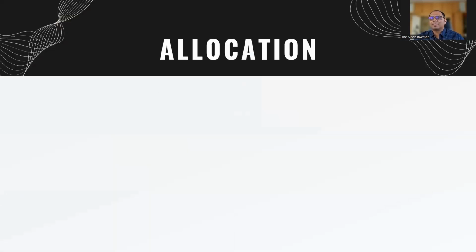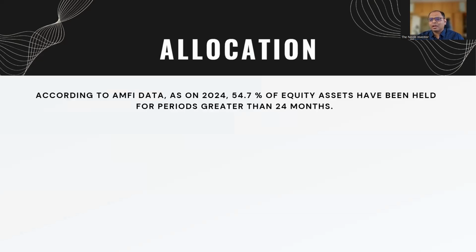So first aspect is, how do you allocate? Before talking about allocation, according to AMFI data, about 55% of equity mutual funds have been held for a period greater than 24 months. This number was less than 50% about 2 years back. Right? So we are seeing that people are actually moving towards more long-term investing.